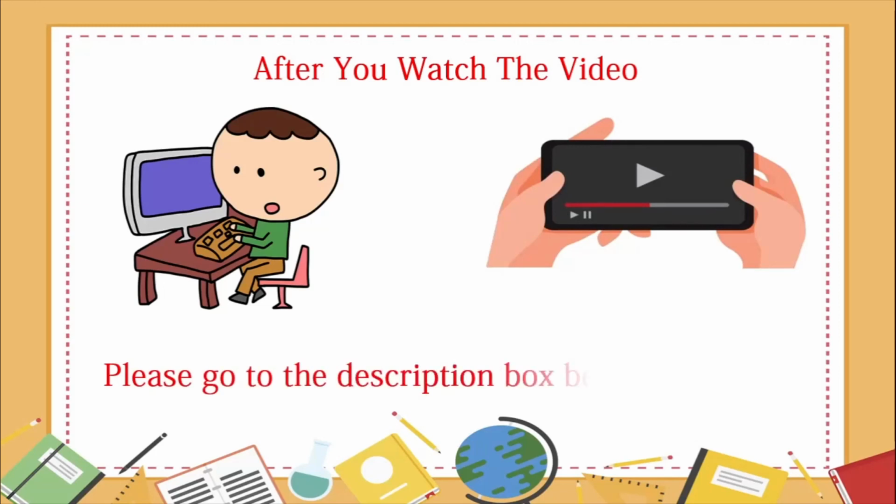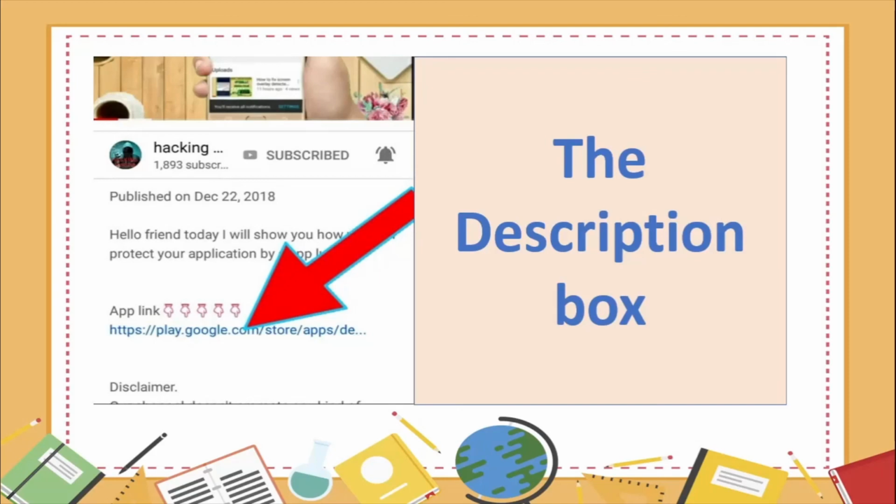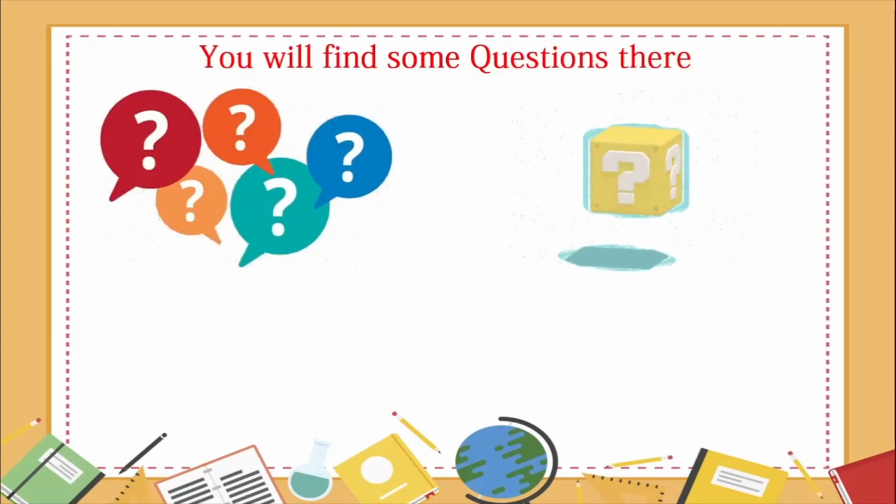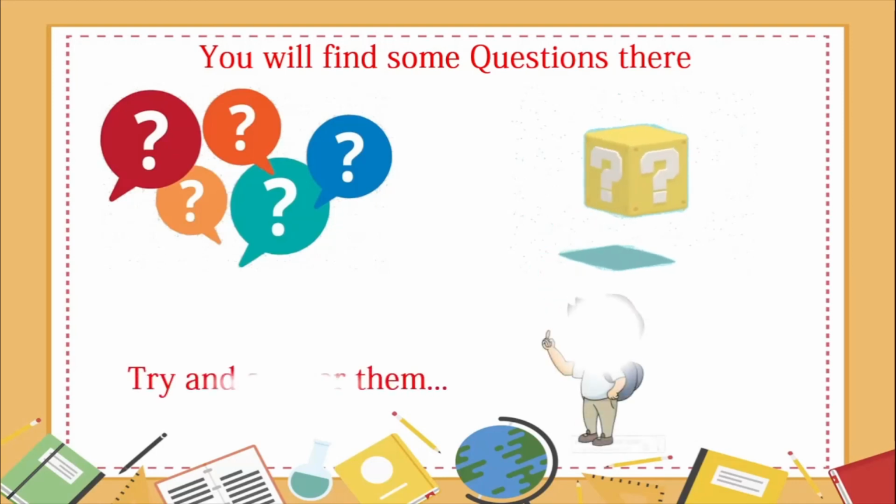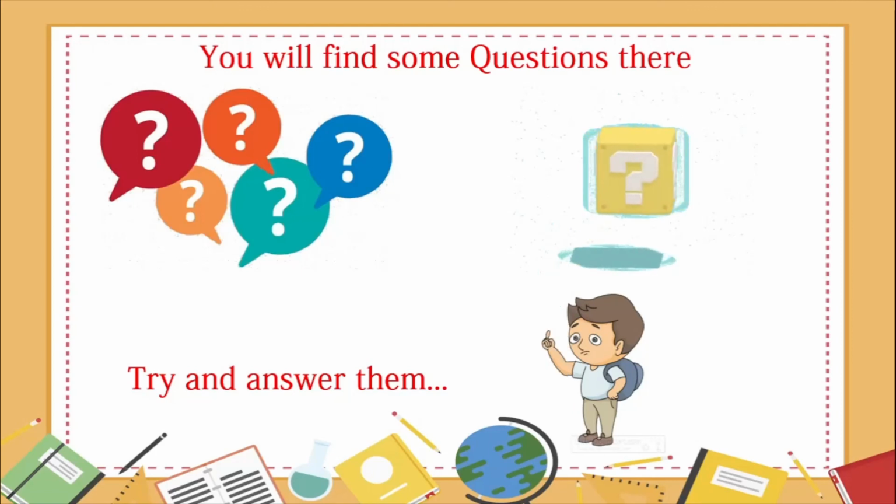You will please go to the description box which is given below the video. So what is the description box? See, the description box looks like this. After you go to the description box, you will see that there are a few questions there. Now what are these questions about? These questions are about the lesson that we just learned or the video that you just watched. So what will you do? You will think back properly about the lesson and try to answer these questions and note down the answers in your notebook if you want.